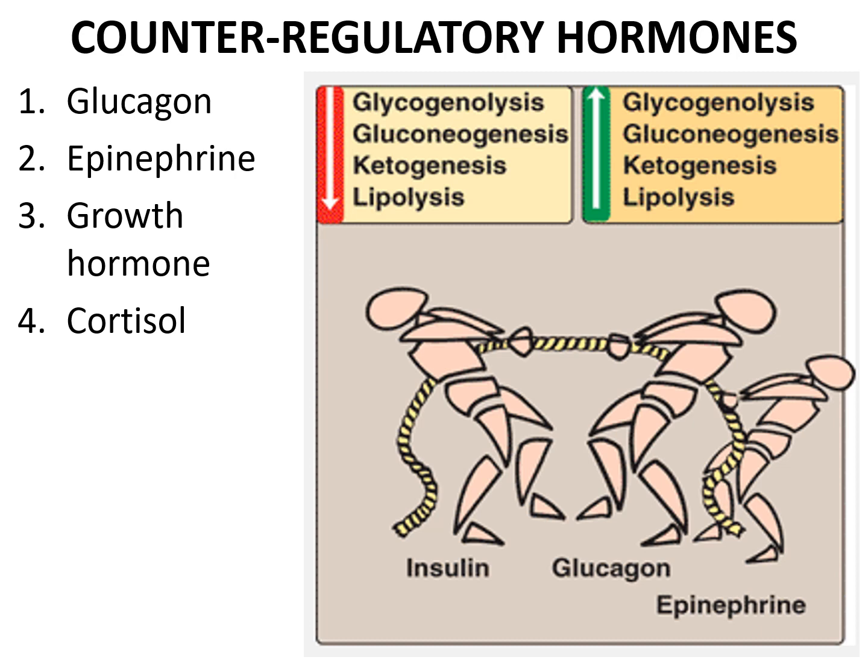The initial response within minutes to low blood glucose is stimulated by glucagon and epinephrine. Over time, about 3 to 4 hours later, growth hormone and cortisol increase glucose mobilization.